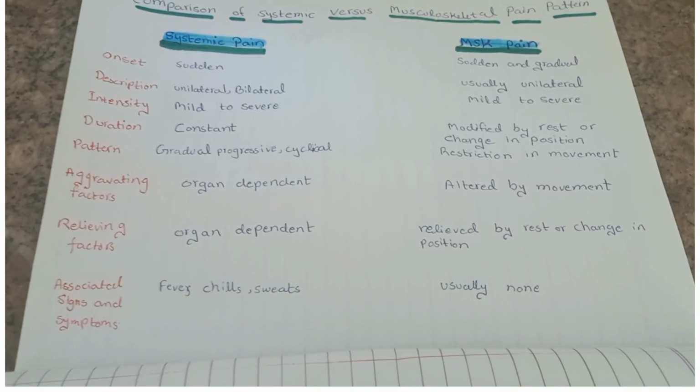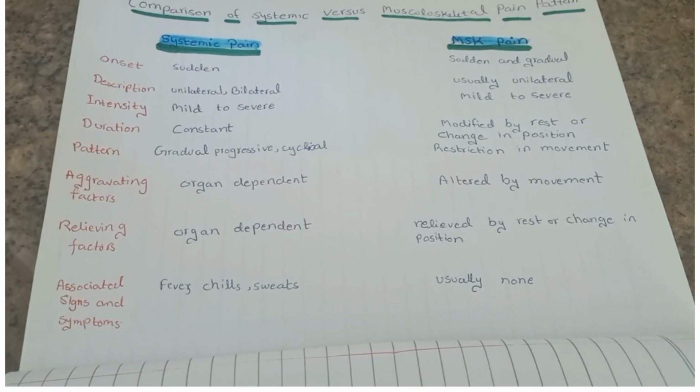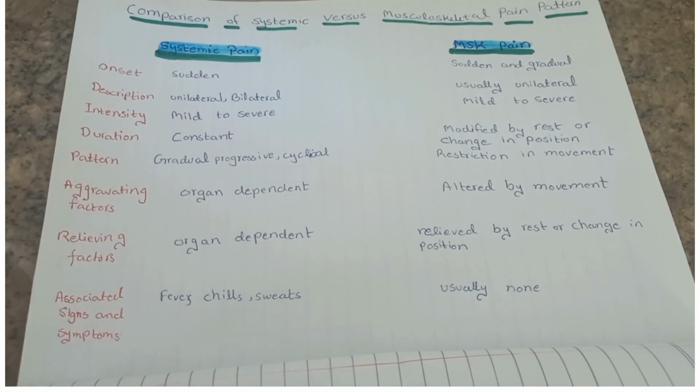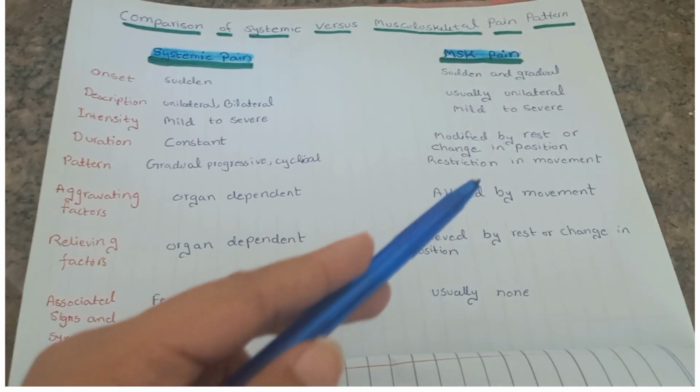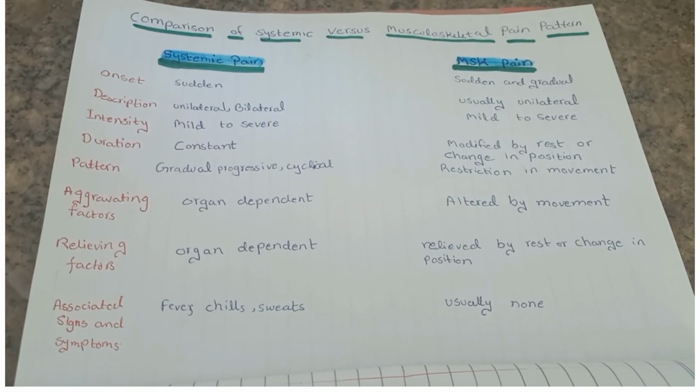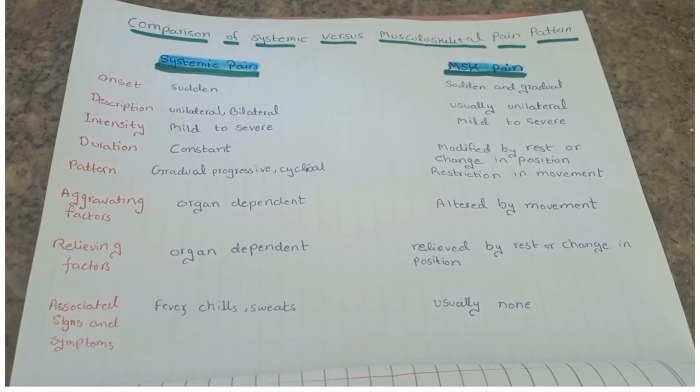Duration of systemic pain is usually constant. It awakens the person at night, for example, in case of tumor or cancer. And if we talk about musculoskeletal pain, it can be modified by rest or change in position.